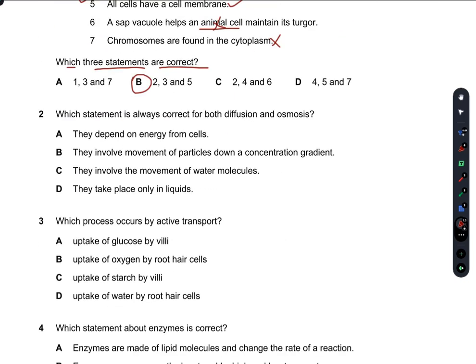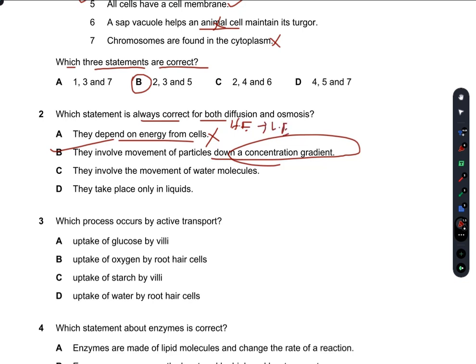Which statement is always correct for both diffusion and osmosis? They depend on energy from cells. No, they never depend on the energy acquired from cells. They involve movement of particles down a concentration gradient. Yes, this is true. What is diffusion? Diffusion is movement of molecules from area of higher concentration to lower concentration.